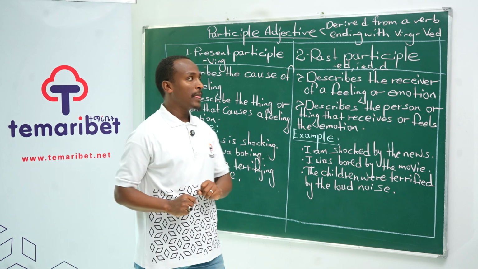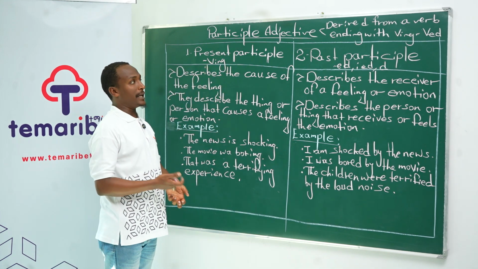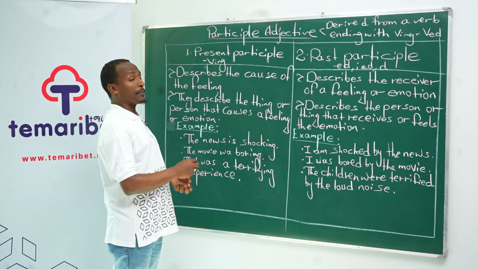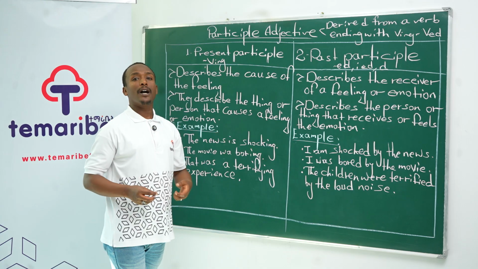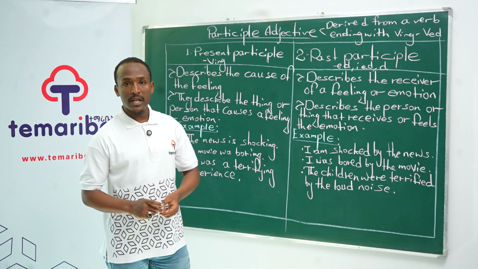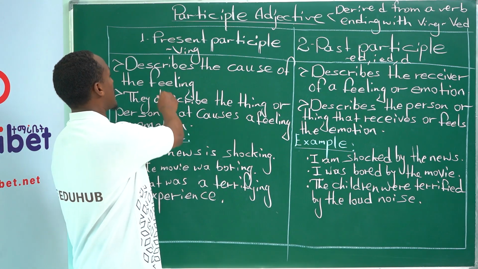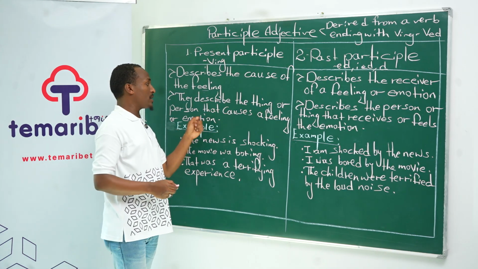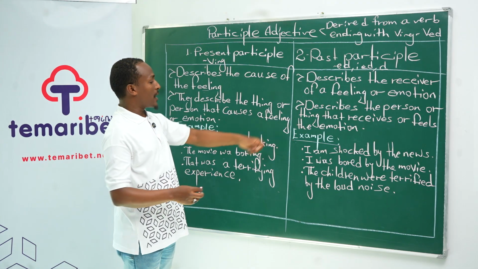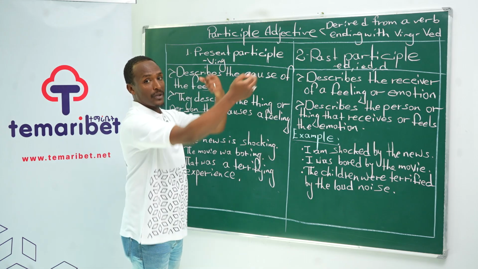In general, participle adjectives derive from a verb and they describe a noun or a pronoun in a sentence. And present participle adjectives are the cause of the emotion or the feeling, which means they describe the thing or the emotion that causes a kind of feeling or emotion which will have an effect on the receiver.